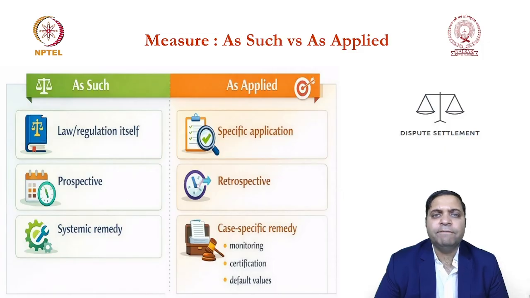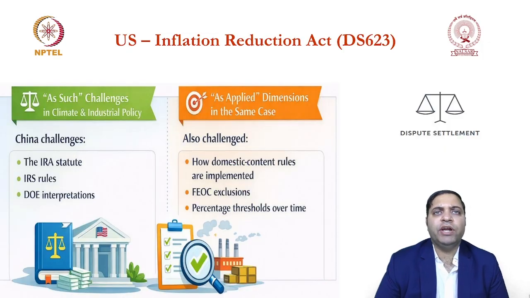The next which you will see is the US Inflation Reduction Act. This is a most classic example of challenge as such and as applied. The US has come up with the Inflation Reduction Act. The purpose of this is to encourage the production and manufacturing of EV batteries in the US. This legislation provides for some tax incentives.